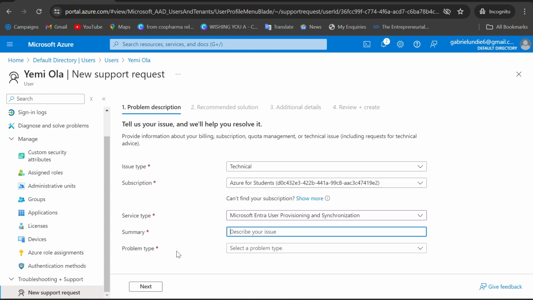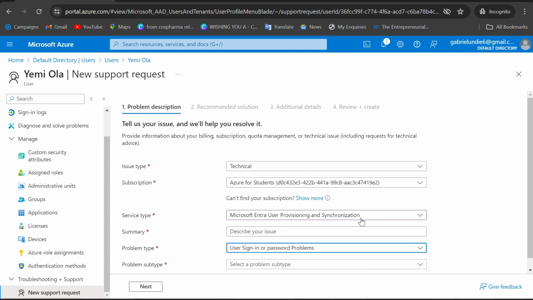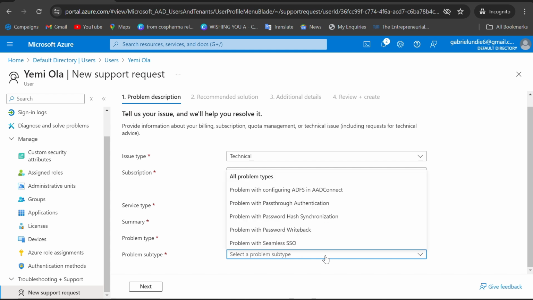Once that is done, then you select the problem type of the issue. Is it cross-tenant synchronization or Microsoft Entra Connect Sync or whatsoever? Or is it Microsoft Identity Manager, or whichever one? You get the gist. Or is it user sign in or password problems? Whatever is the problem. Then after that, you see problem subtype, which will narrow it down to, is it a problem with seamless single sign-on?